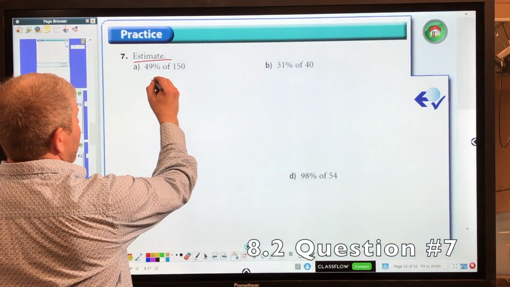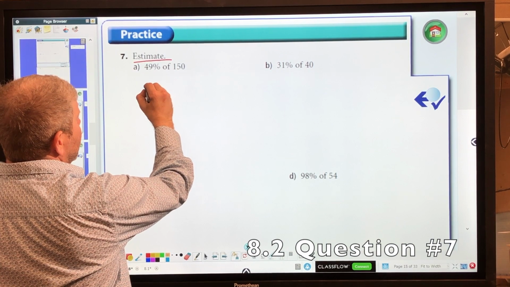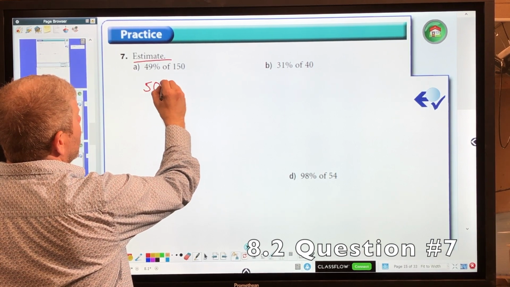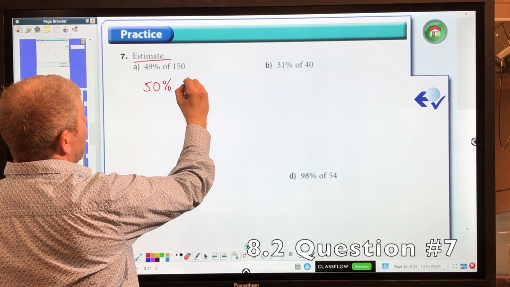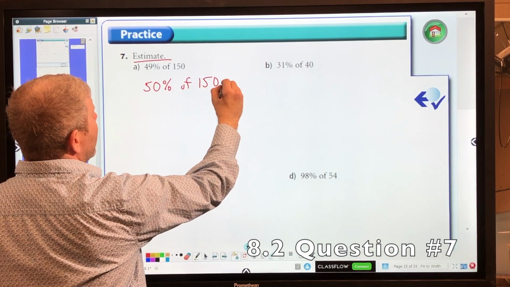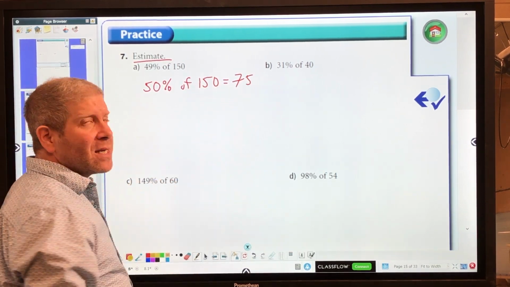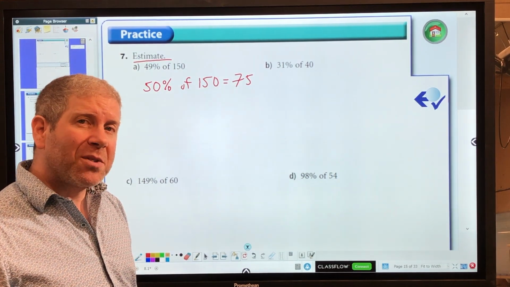So let's look at A. Well, 49 is close to 50. So I'm going to say that we're looking for 50% of 150. And I know that's equal to 75. So my estimation would be around 75.